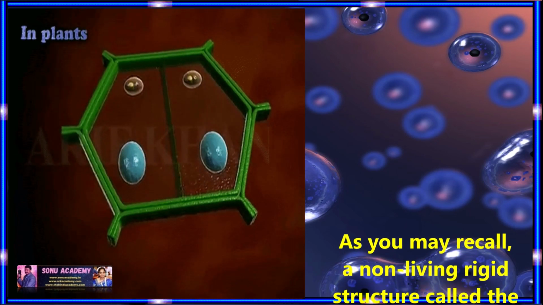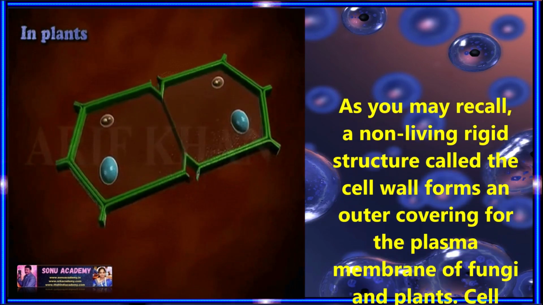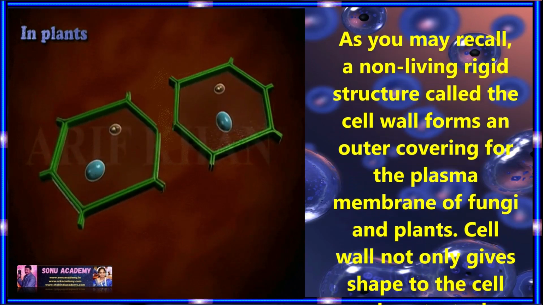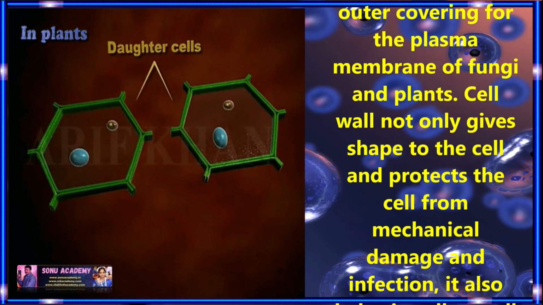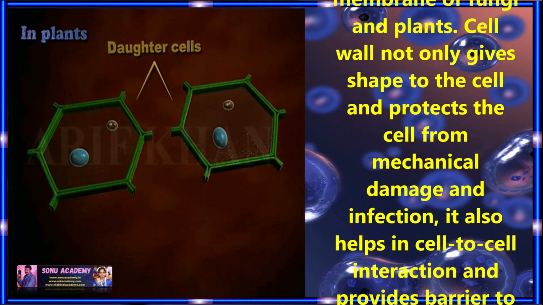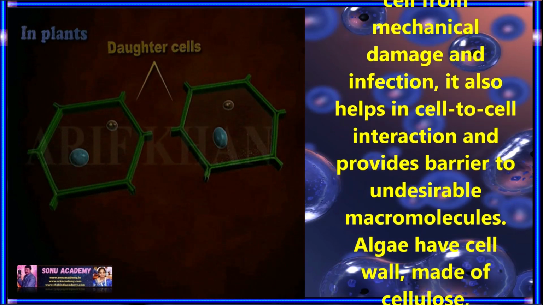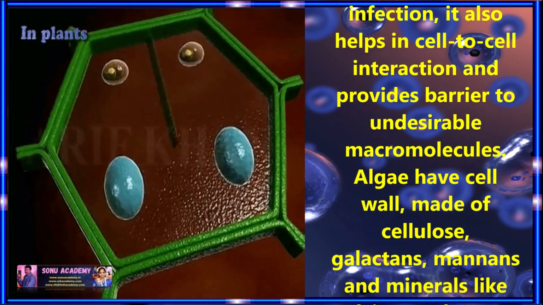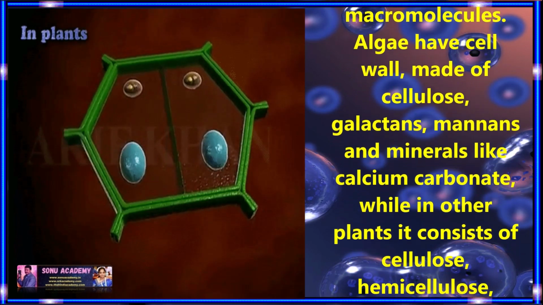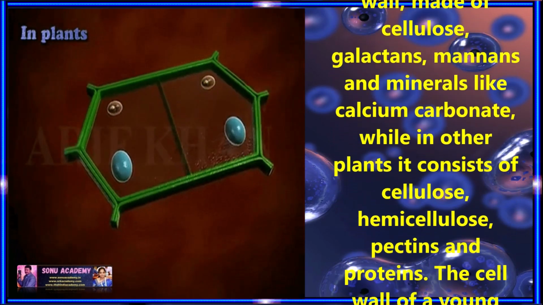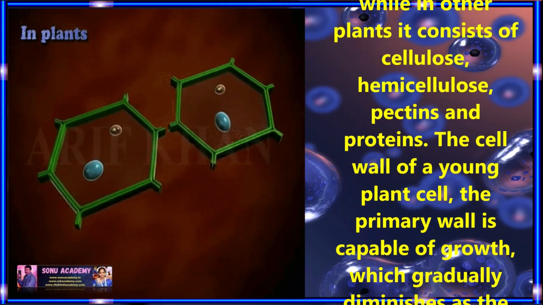Let us discuss the cell wall. As you may recall, a non-living rigid structure called the cell wall forms an outer covering for the plasma membrane of fungi and plants. The cell wall not only gives shape to the cell and protects it from chemical damage and infection, it also helps in cell-to-cell interaction and provides a barrier to undesirable macromolecules. Algae have a cell wall made up of cellulose, galactans, mannans and minerals like calcium carbonate, while in other plants it consists of cellulose, hemicellulose, pectins and proteins.